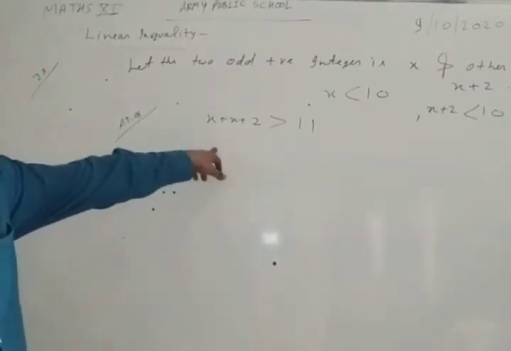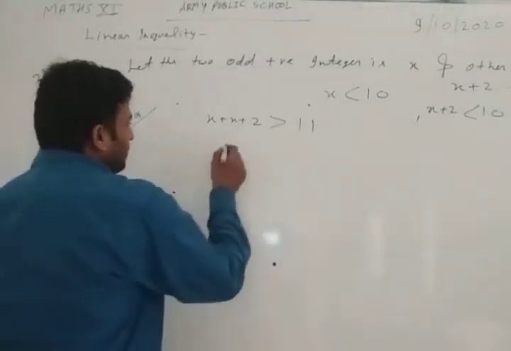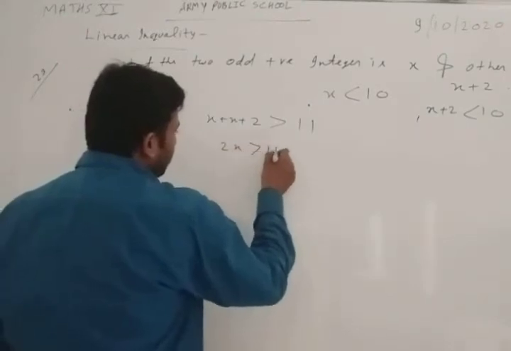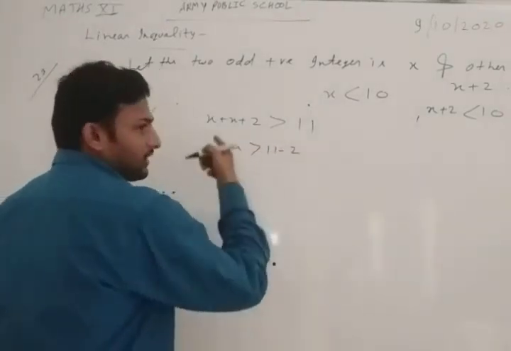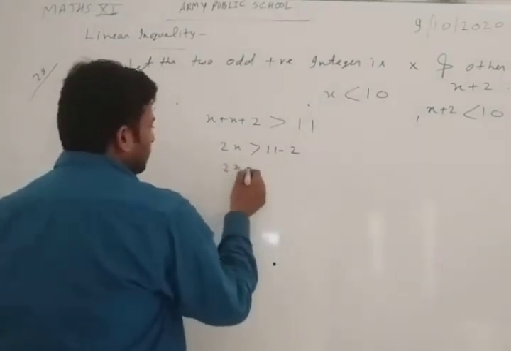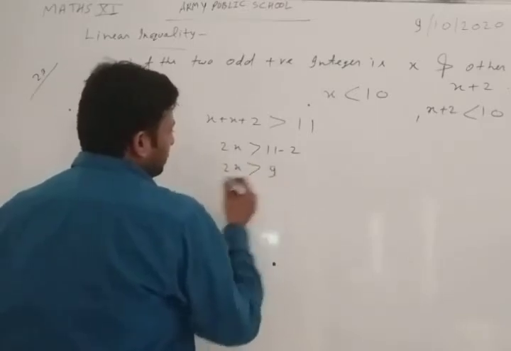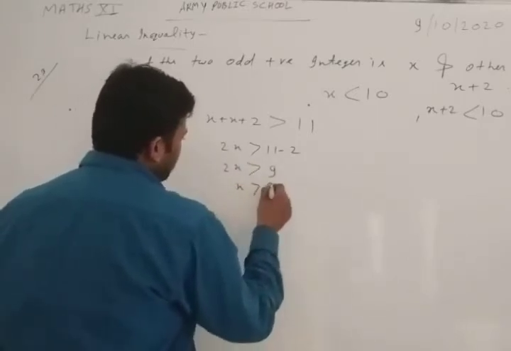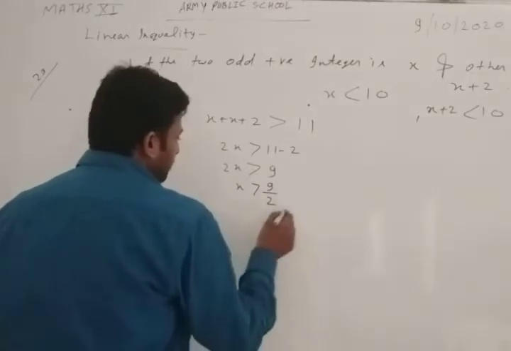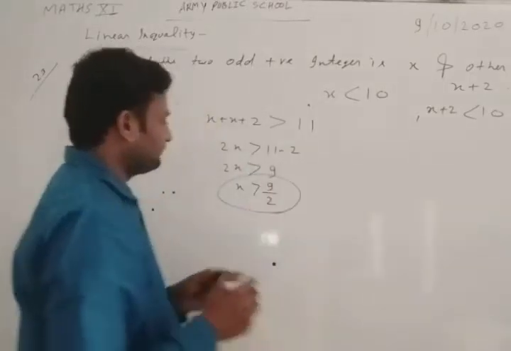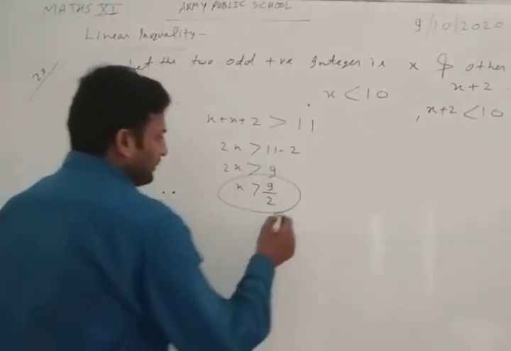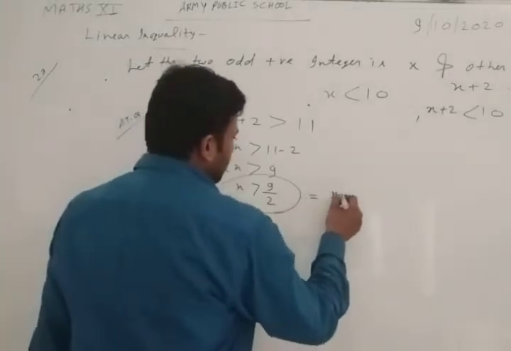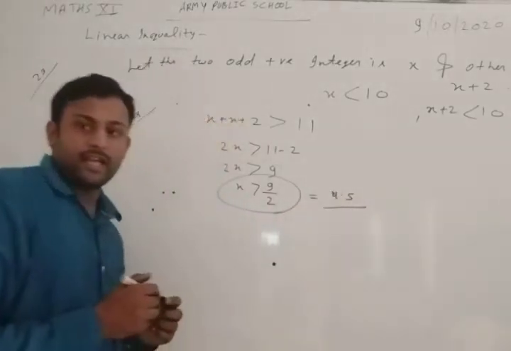Now we will solve this inequality. So 2x is greater than 11 minus 2, after transferring it. Now 2x is greater than 9. So x is greater than 9 by 2, which is 4.5.